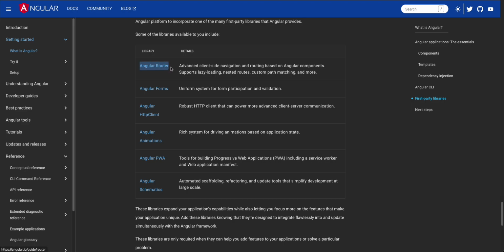For Angular router, I already shared. This is advanced client-side navigation. If I want to perform navigation from one page to another page, we can use Angular router. And we have lazy loading, nested routes, and component paths. Those are the advanced topics we have in Angular router, right? We are going to cover those.